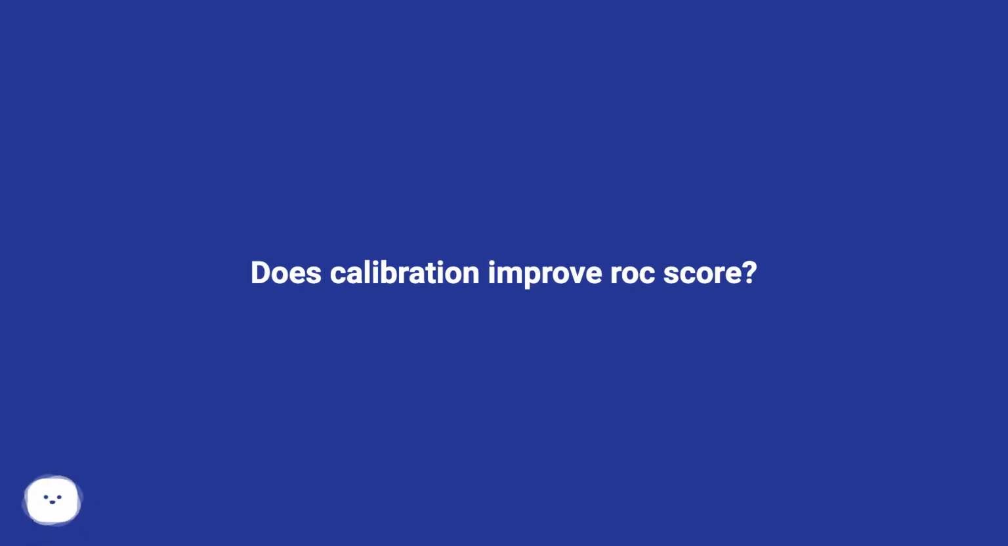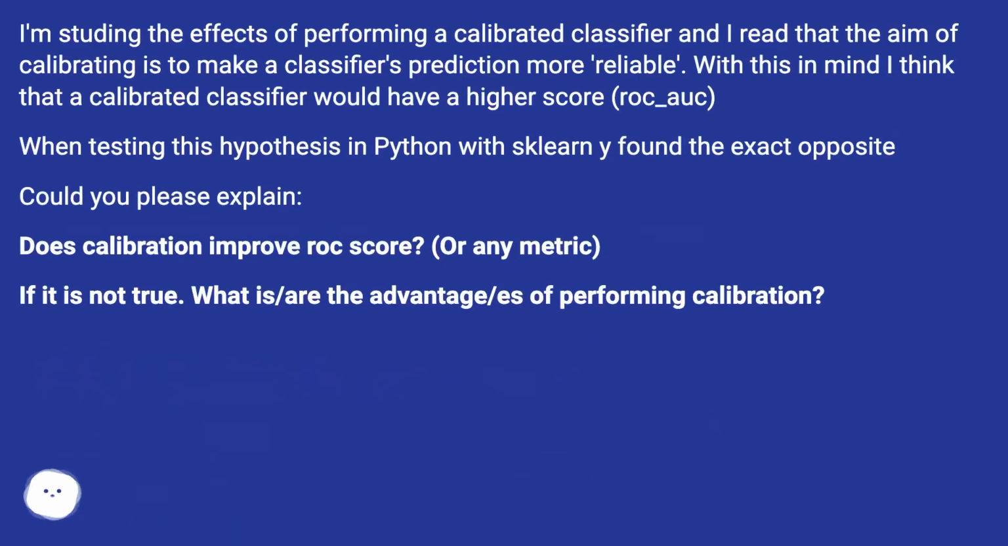Does calibration improve ROC score? I'm studying the effects of performing a calibrated classifier, and I read that the aim of calibrating is to make a classifier's prediction more reliable. With this in mind, I think that a calibrated classifier would have a higher score, ROC AUC.